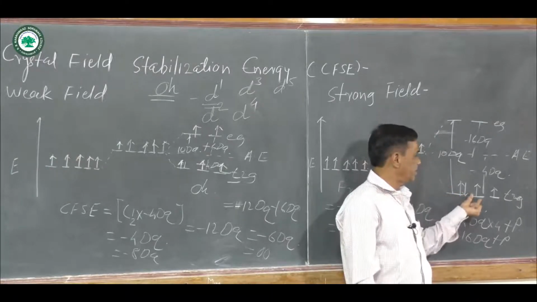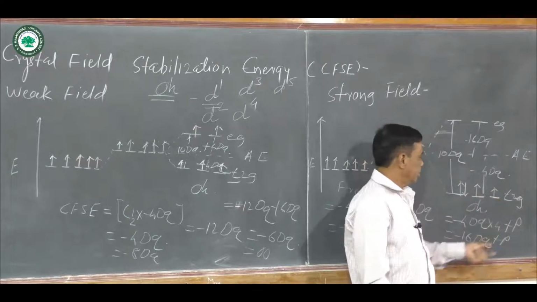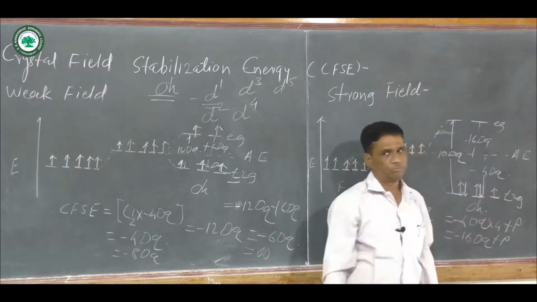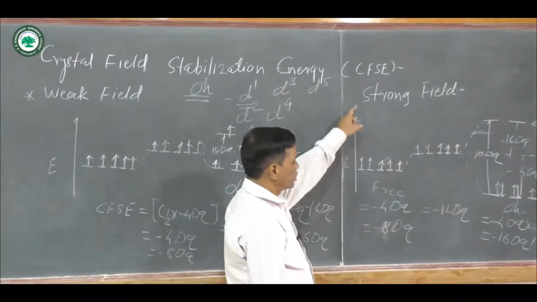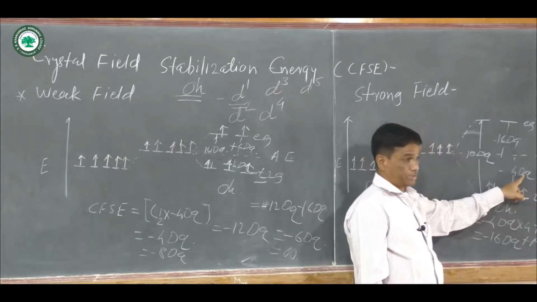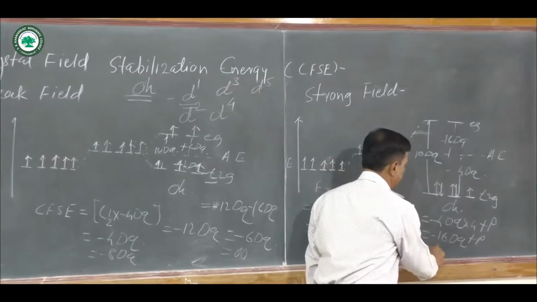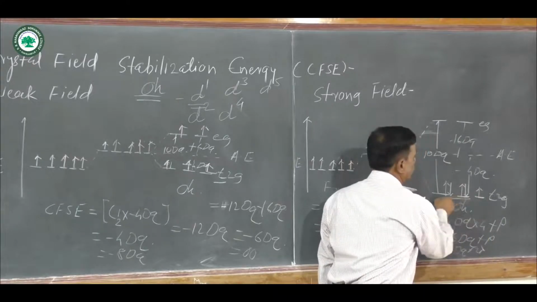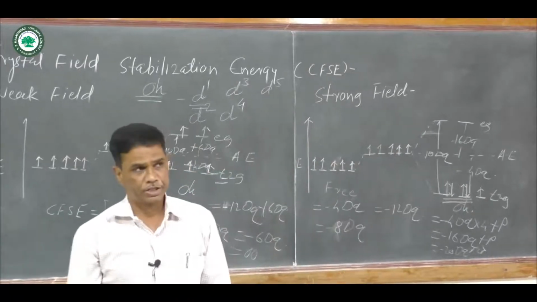This is dxy, dxz, dyz. First single filling 1, 1, 1, then the fourth electron goes here and the fifth here, meaning 5 electrons are present in t2g orbitals. Then crystal field stabilization energy is equal to 5 multiplied by minus 4 Dq, that is equal to minus 20 Dq, plus 2P. 2 pairs of electrons occur, and that is called pairing energy.